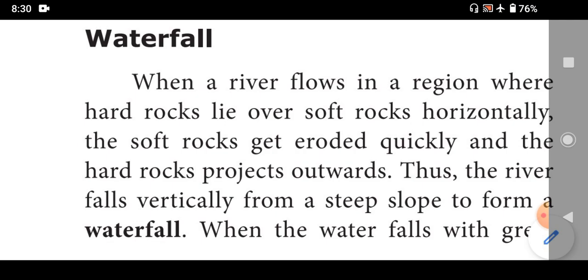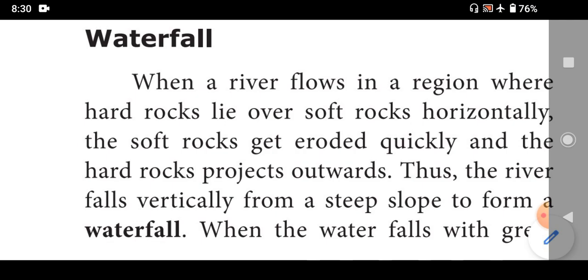Now listen. When the river flows in a region where hard rocks lie over soft rocks horizontally, the soft rocks get eroded quickly and the hard rocks project outwards. So, the river falls vertically from a steep slope to form a waterfall.